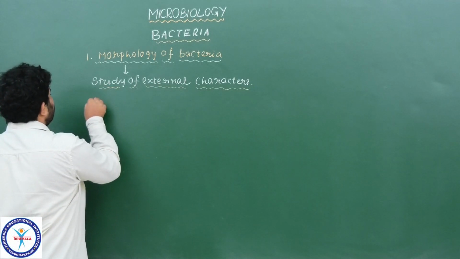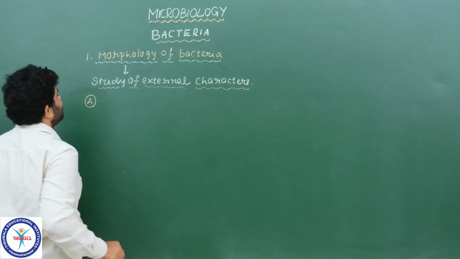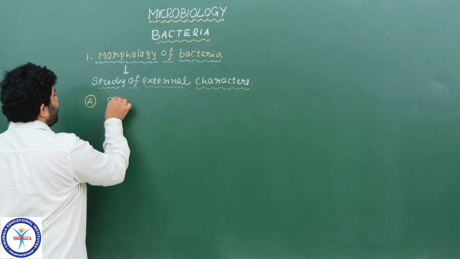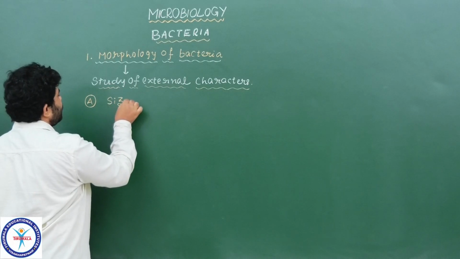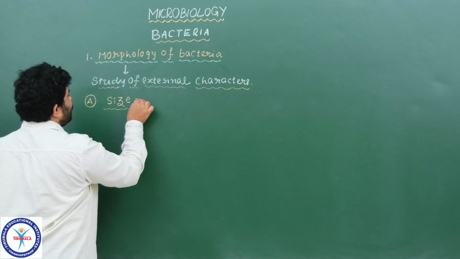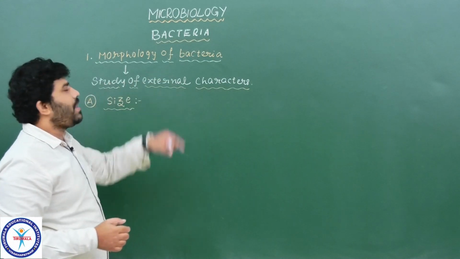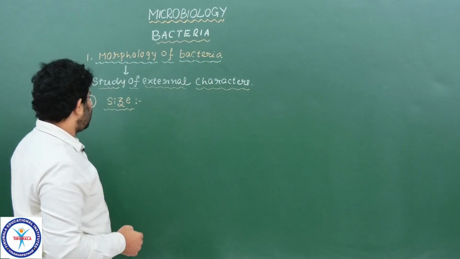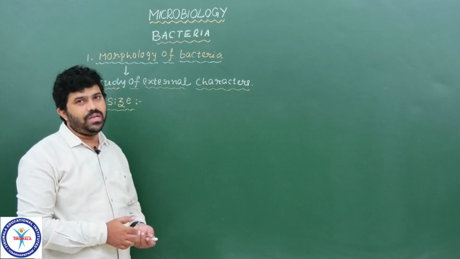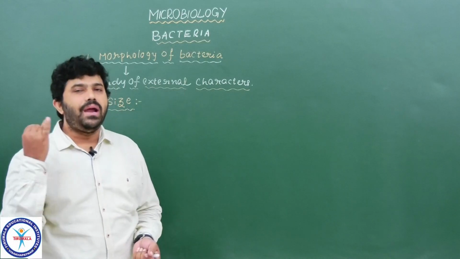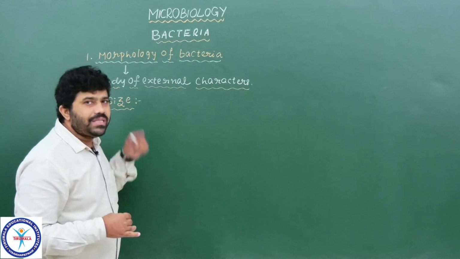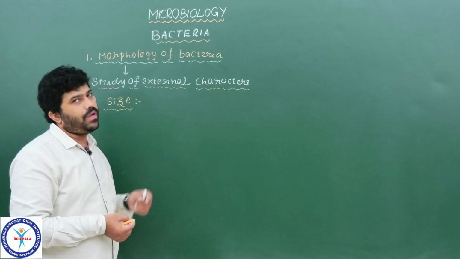When we study the morphological characters of bacteria, they are explained by 2 different areas. The first area is the size of the bacteria. The next one is the shape of the bacteria. These 2 components are needed to understand and clearly explain the morphology of bacteria.